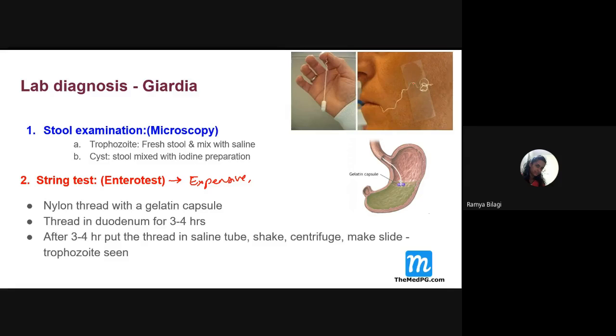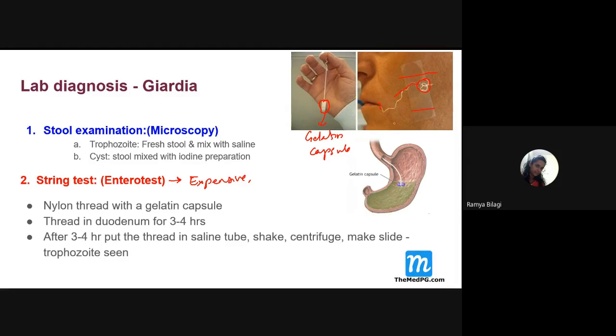Here we take a thread, and at the end of the thread there will be a weighted gelatin capsule. Look at this picture. There will be a gelatin capsule and one thread present. Then one end of the thread we will attach to the external portion, outside of the cheek, and we'll put sellotape and attach it.